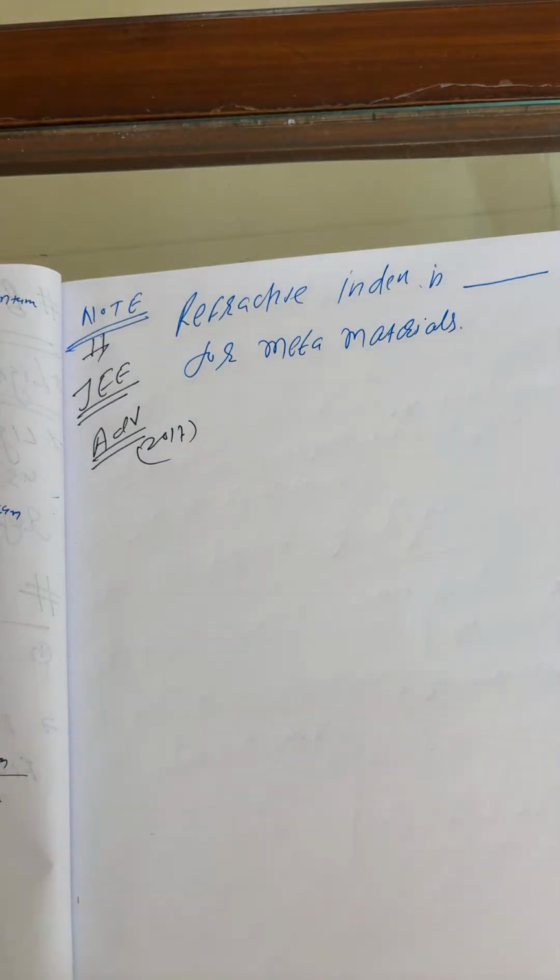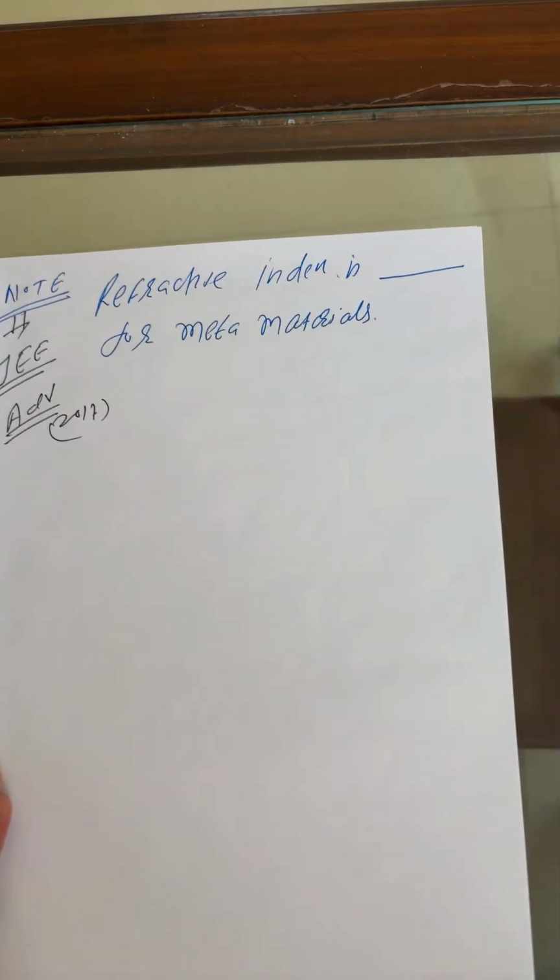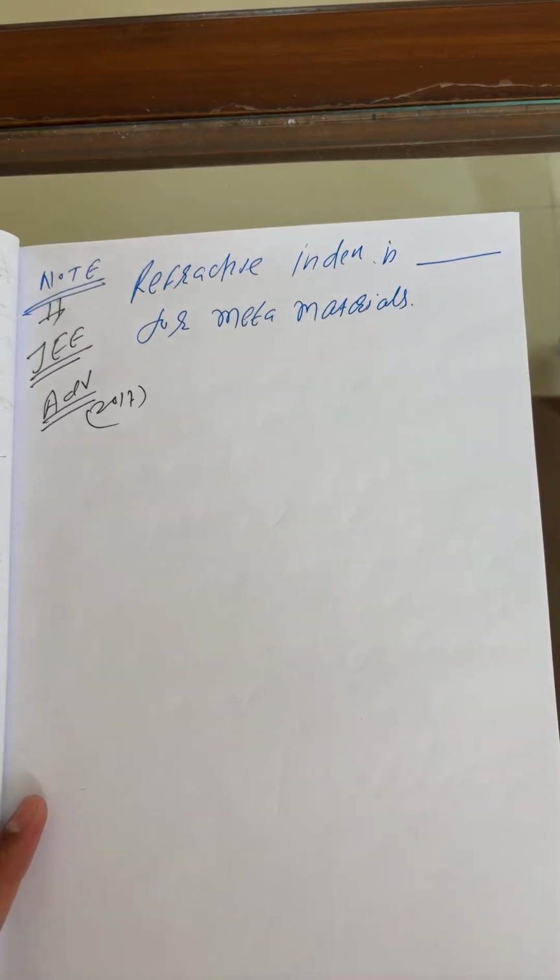Refractive index is, fill in the blanks, for meta materials. Anyone answer me from all of you, those who are watching the video at this point? Okay, anyone answer me? Refractive index is blank for meta materials.